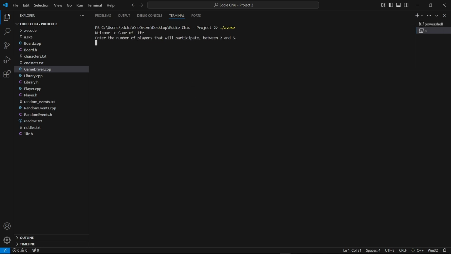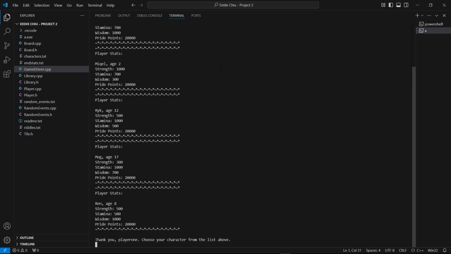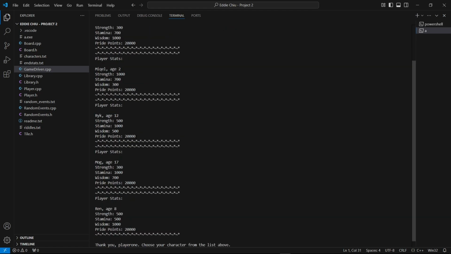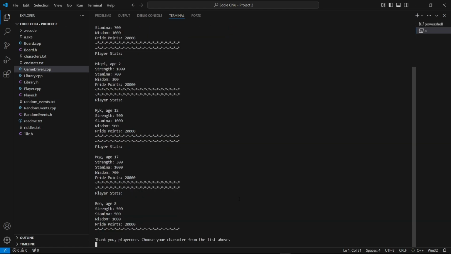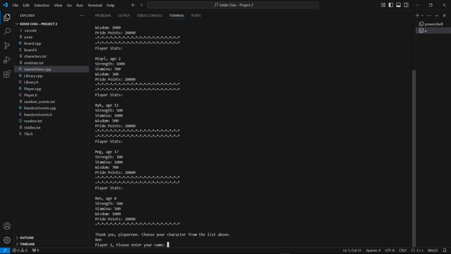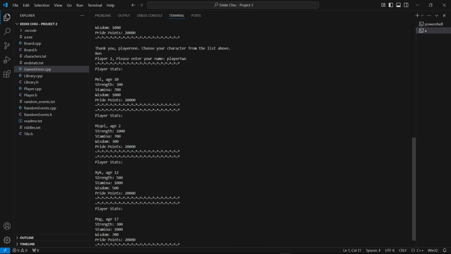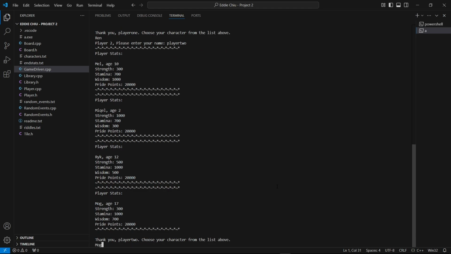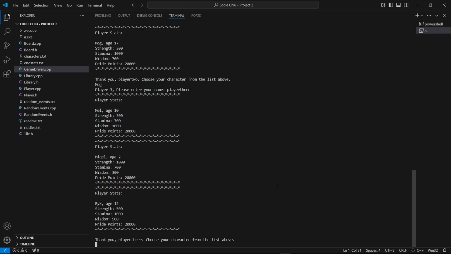It would start off with the welcome to Game of Life, and it would ask for the number of players between 2 and 5, because we did a group project, so it'd have to have more than 2 players. For this instance, let's just choose 3, just to show that it works. So player 1, we just name player 1. It would ask you for your name, and it would display each character that we can play as. Whenever we choose a character, it would remove them from the list. In this case, we chose Ren, so for player 2, Ren wouldn't show up. For player 3, Mog or Ren wouldn't show up. So let's choose Mel here.